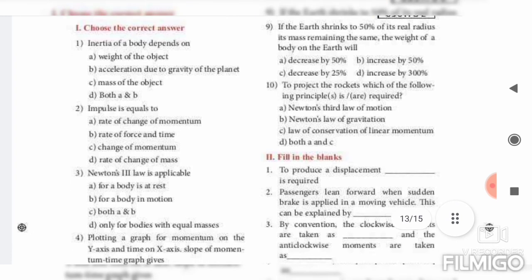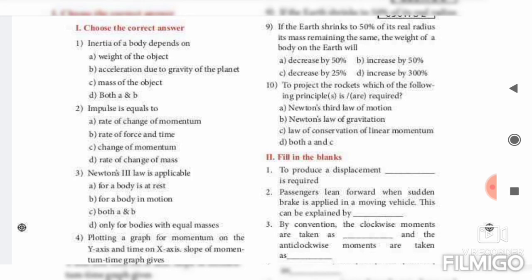So inertia of a body depends on, what's the answer? Mass of the object. Then second one, impulse is equal to change of momentum. Newton third law is applicable both A and B. A means what? Body is at rest. B, body is in motion. Then plotting a graph for momentum on the y-axis and the time on x-axis, slope of momentum time graph gives force.